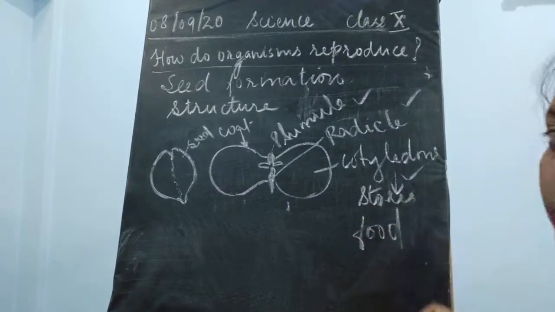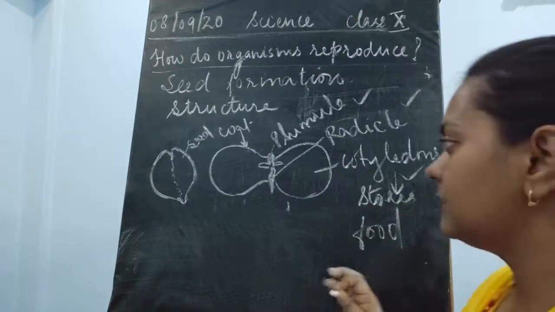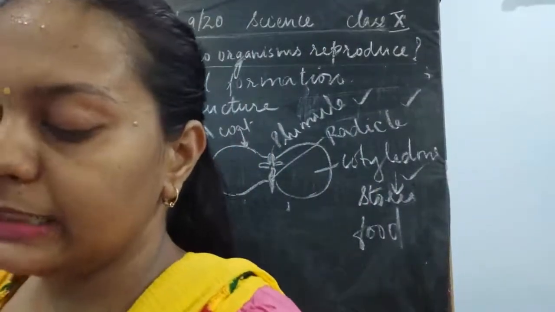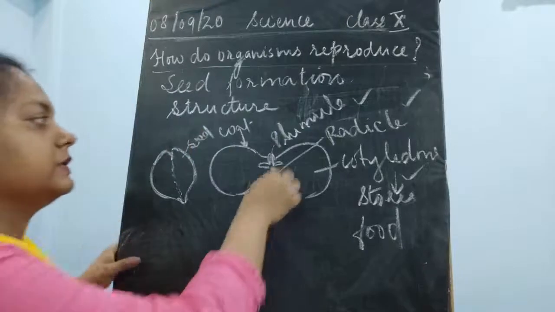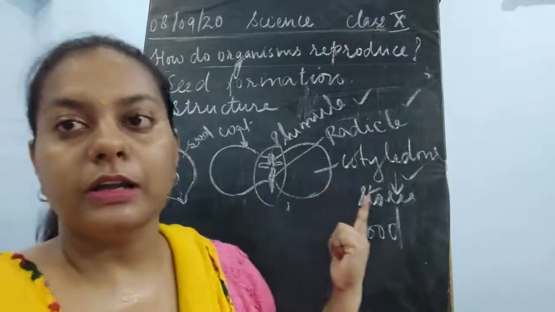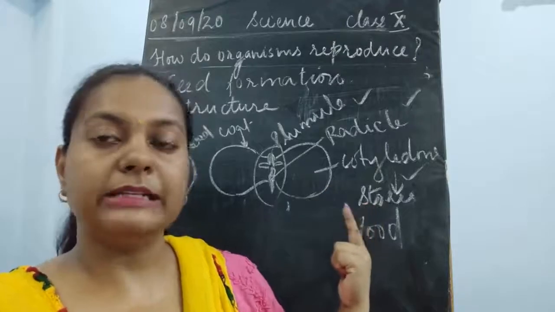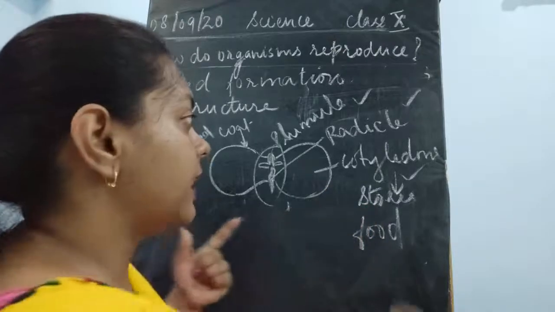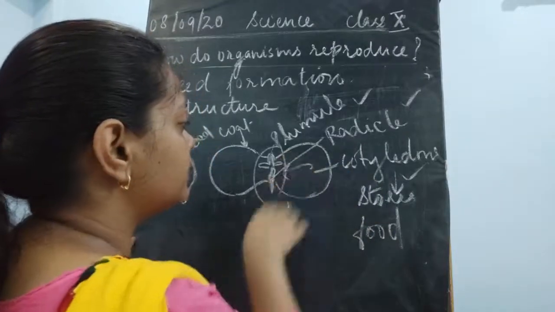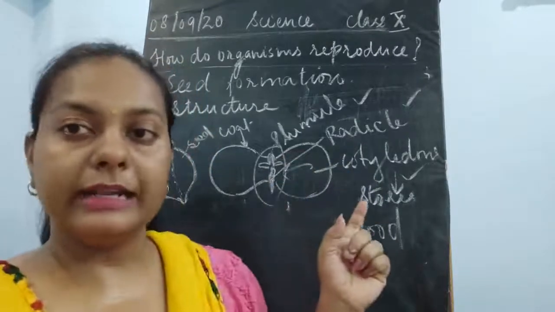Now, for what purpose is it storing food? As you know, the part which is present inside is a part of the embryo. This is the part responsible for the development of a seed into a plant, which means it helps in germination. So this cotyledon is going to provide food to the developing radicle and plumule.